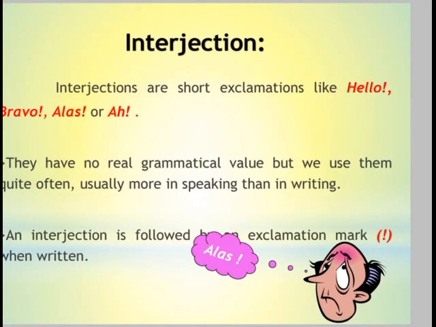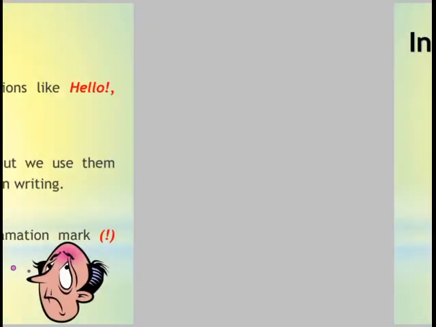The last one, interjection. Interjections are short exclamations like hello, bravo, alas, or ha, used for sudden feelings. For sudden feelings of someone, whether in happiness or sadness or upset, we produce emotional words that come under interjection. They have no grammatical value, but we use them quite often, usually more in speaking than in writing. We produce them as emotional sounds. And an interjection is followed by an exclamation mark when written.